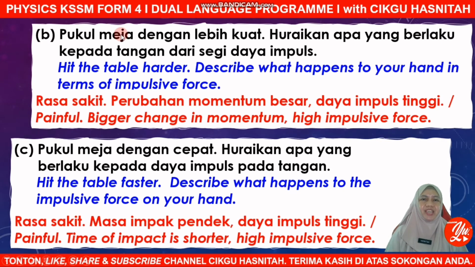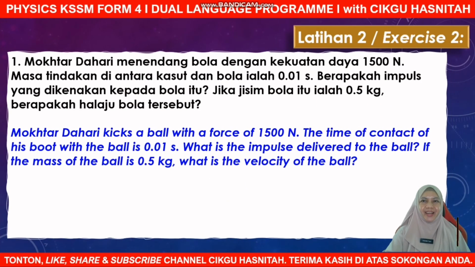Okay, so what differentiates B and C? In B, when you hit harder, the change of momentum is bigger, so it creates high impulsive force. And in C, when you hit faster, the time of impact is shorter, so it produces high impulsive force. Okay, interesting, right? Now let's proceed with the second exercise.